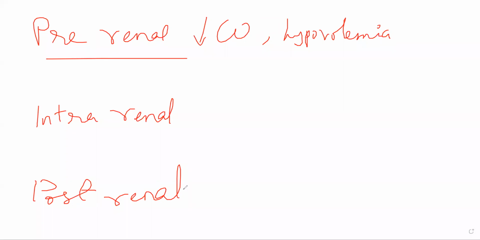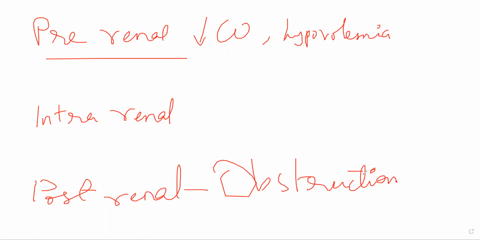Post-renal causes will mainly deal with obstruction of the flow of urine. This obstruction can occur anywhere along the renal tract. It can occur in the collecting duct. Sometimes you will have a mass that is present in the lumen of your urinary tract, or it can be an external compression as well.